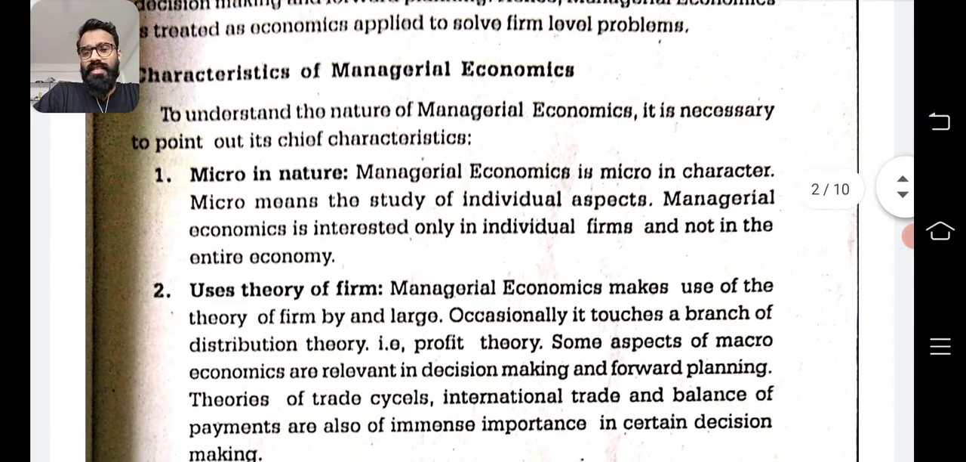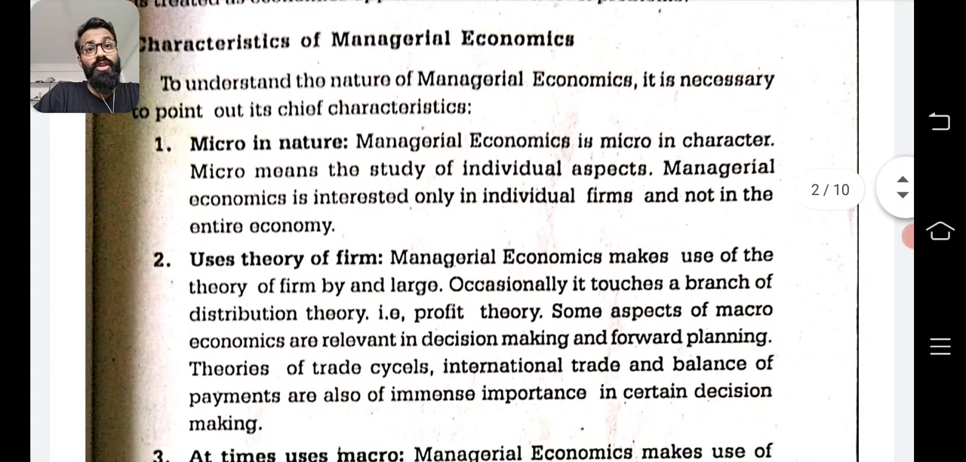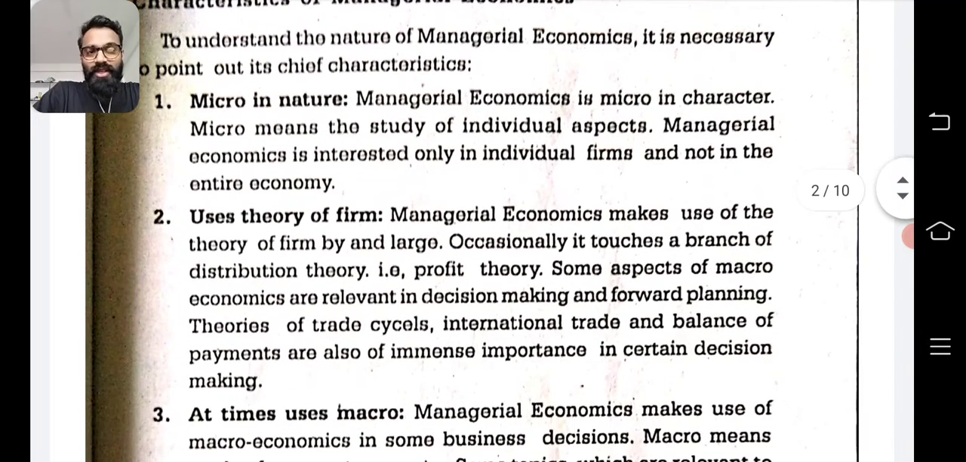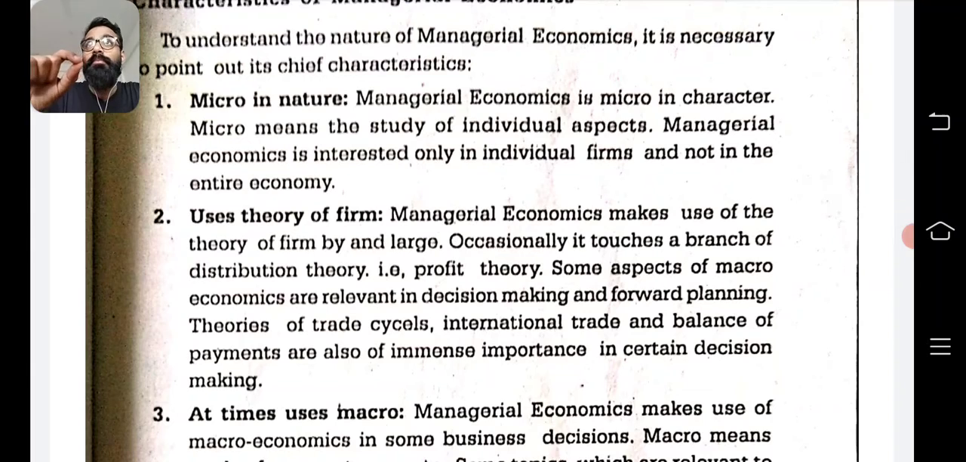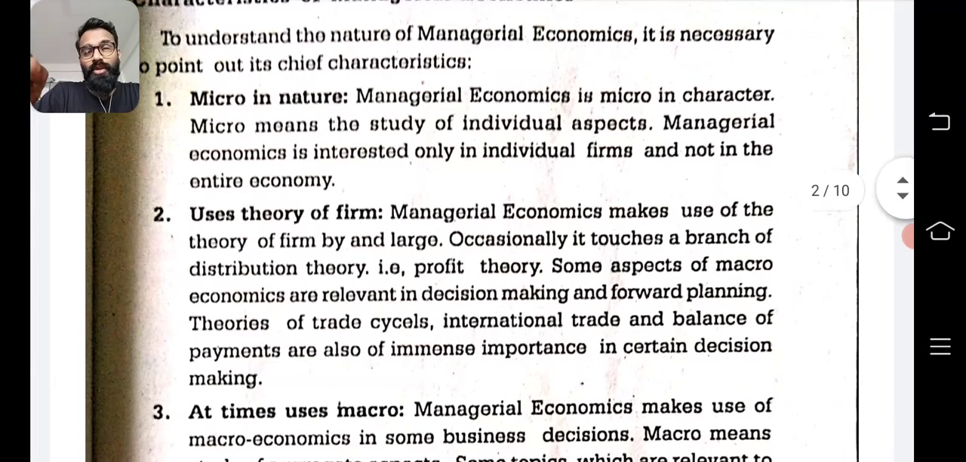Some of the characteristics are, first of all, it's micro in nature. This you might have studied in your micro, macro, looking into the small things. Managerial economics is micro in character. Micro means the study of individual aspects. Managerial economics is interested only in individual firms and not in the entire economy, because decision is made for a particular firm, not for the entire economy.